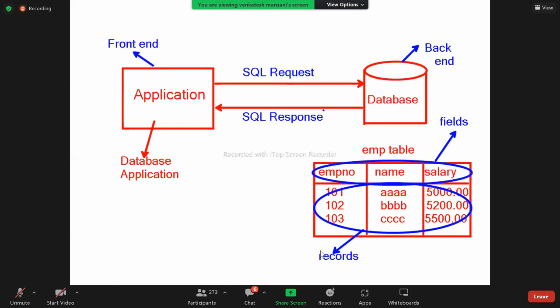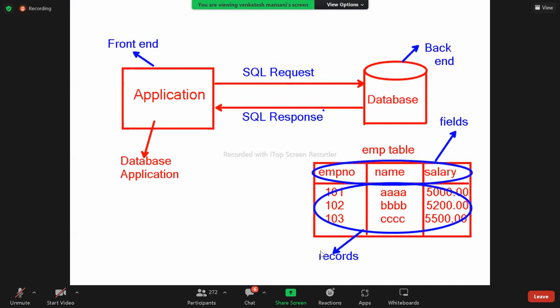MySQL can understand SQL. But with these names, people are getting confused. What is MySQL? What is SQL? What is SQL Server? SQL is a language. MySQL is a database. SQL Server is also a database. So names are given like that. Oracle, MySQL, SQL Server, DB2, Derby, FoxPro, DBase, Sybase. These are all databases. All these databases can understand only one language, that is SQL.